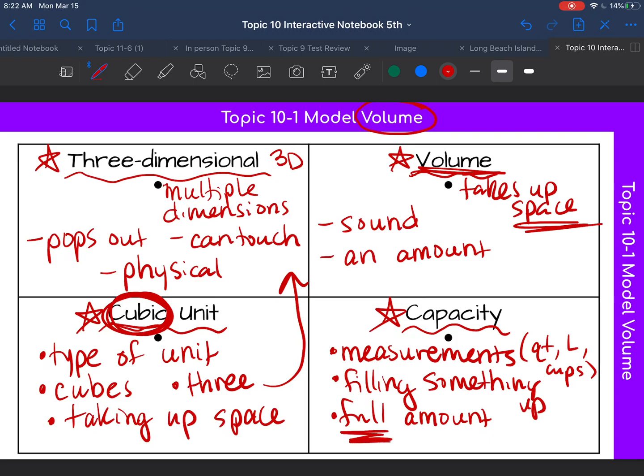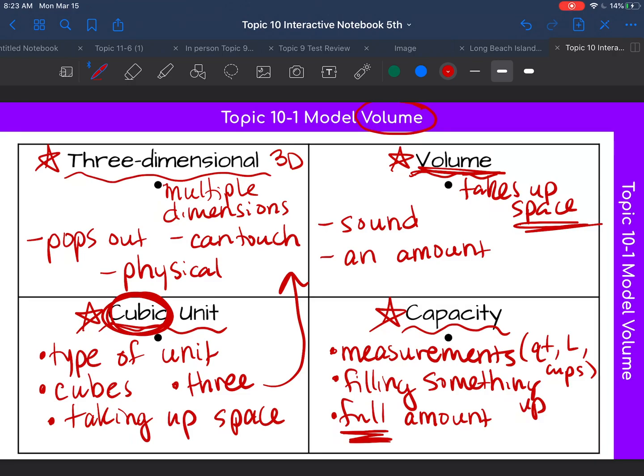So I wanted to talk about these 4 words, three-dimensional, volume, cubic, and capacity, because they all have to do with coming up with a volume definition, and they all have to do with volume. So what do you think volume has to deal with then, if we're talking about three-dimensional, cubic units, capacity?